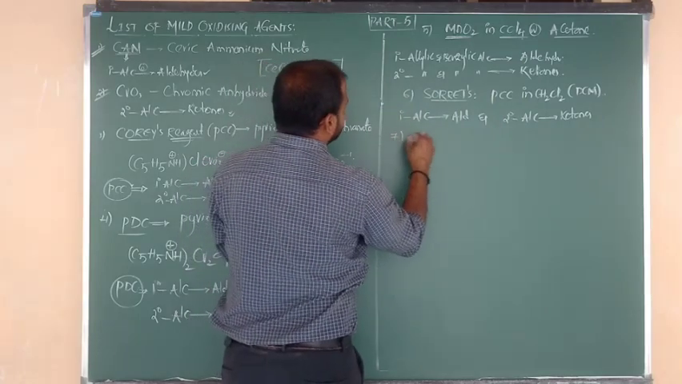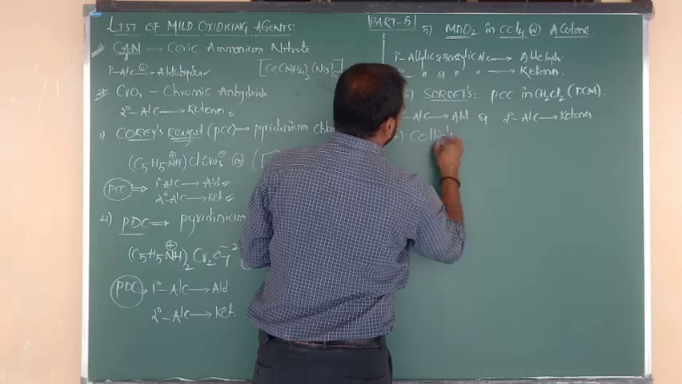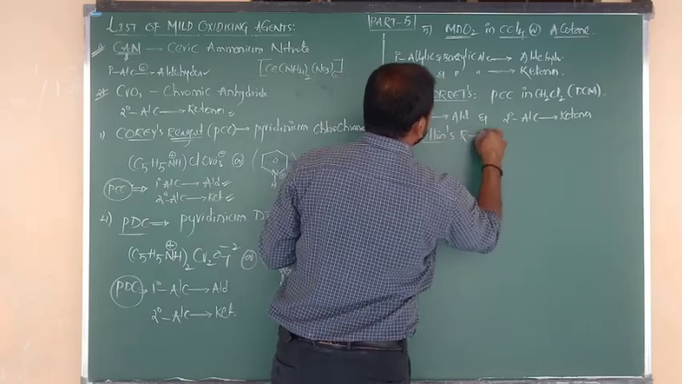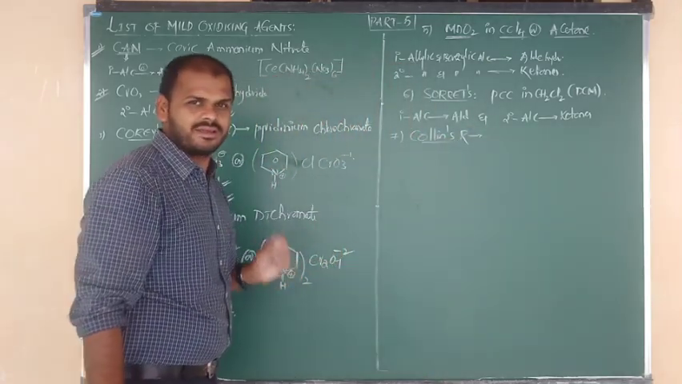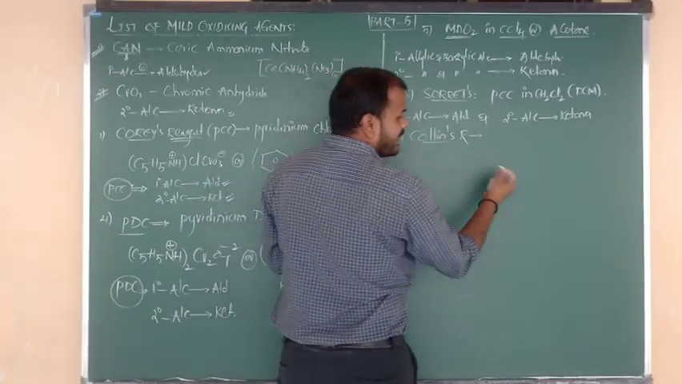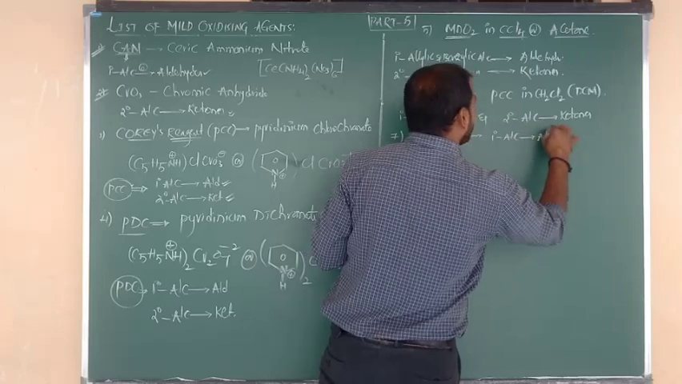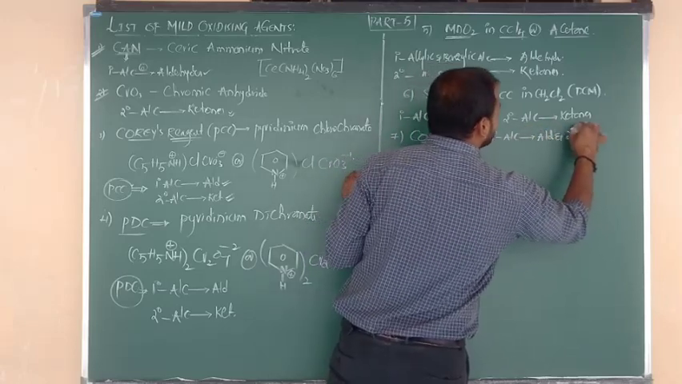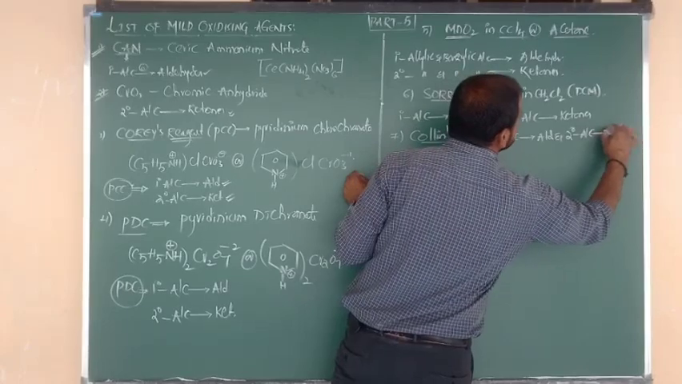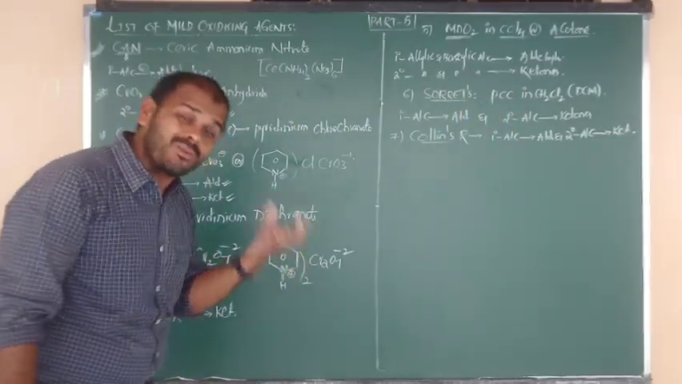Okay, next one is Collins reagent. Sir, what is meant by Collins reagent? Remember the formula. Collins reagent is important. Same thing: it can oxidize primary alcohols to aldehydes, and secondary alcohols to ketones. Same function. But what is the reagent mixture?